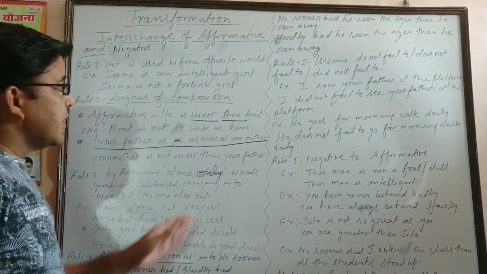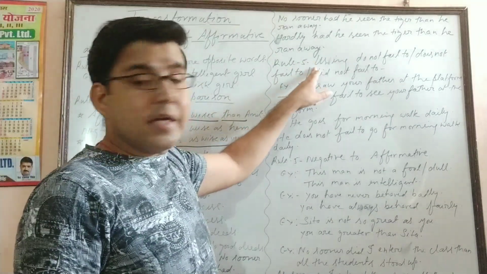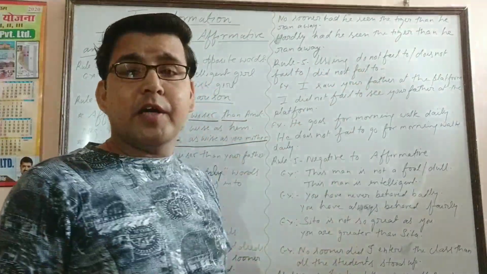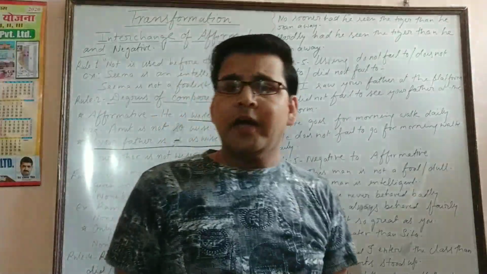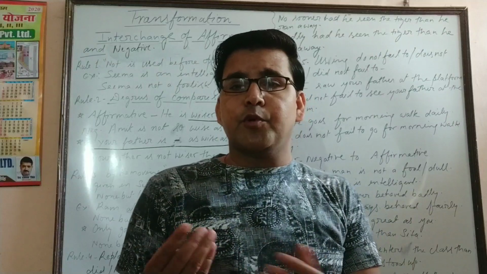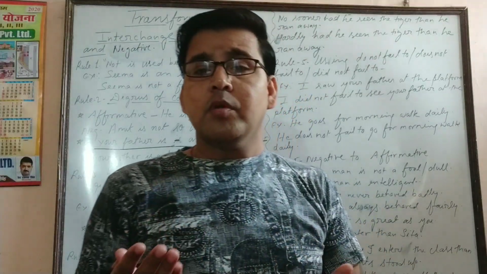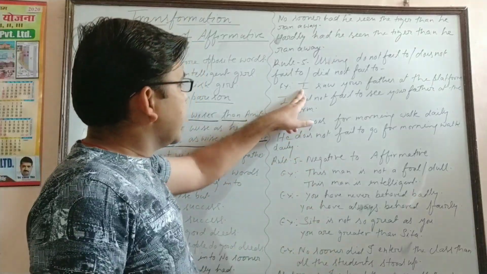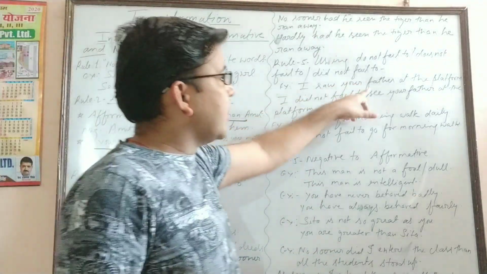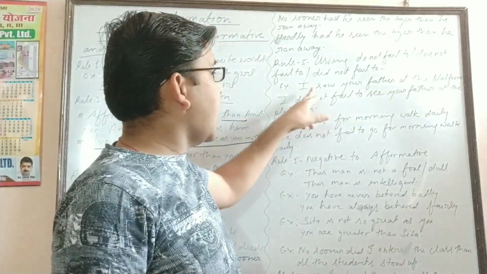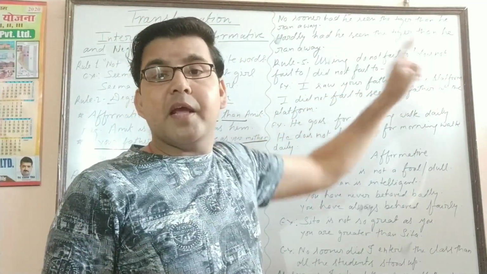Got it? Now next, rule number 5. Most important thing, using do not fail to, does not fail to and did not fail to, we can change a sentence from affirmative to negative. We can transform from affirmative to negative. How? Look at the board. Example, I saw your father at the platform. My sentence is, I saw your father at the platform.